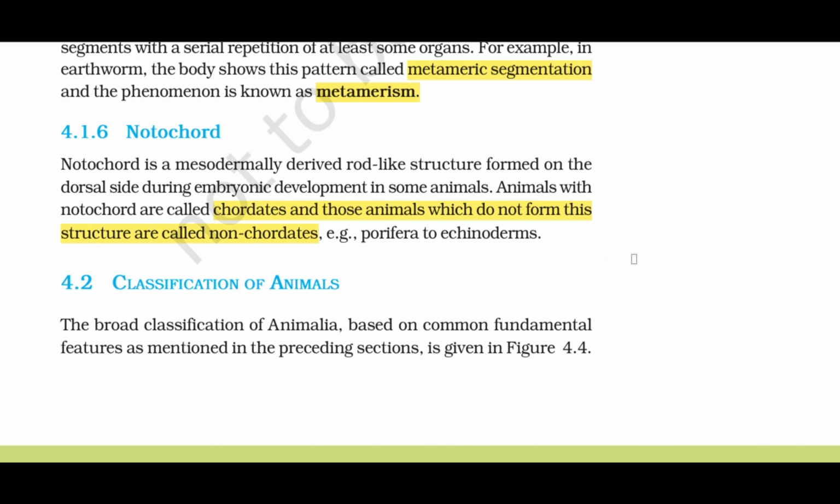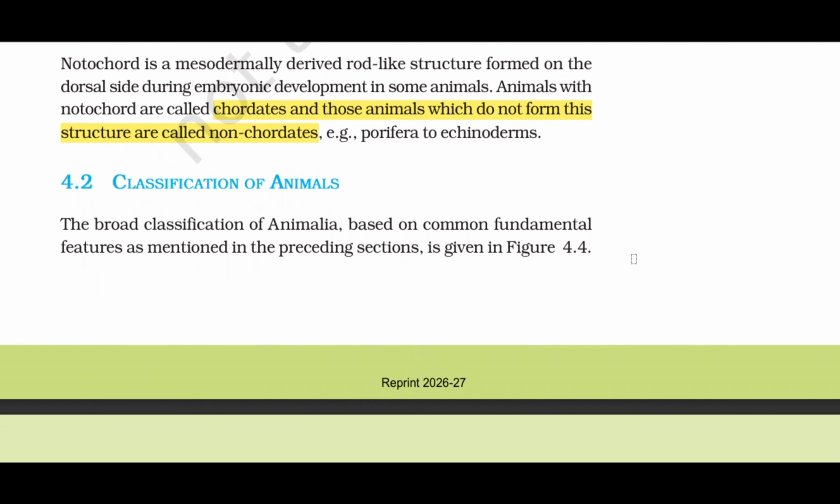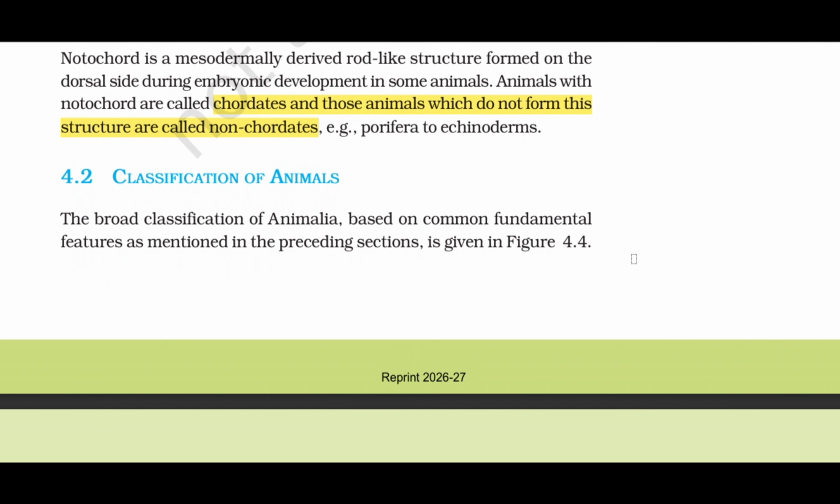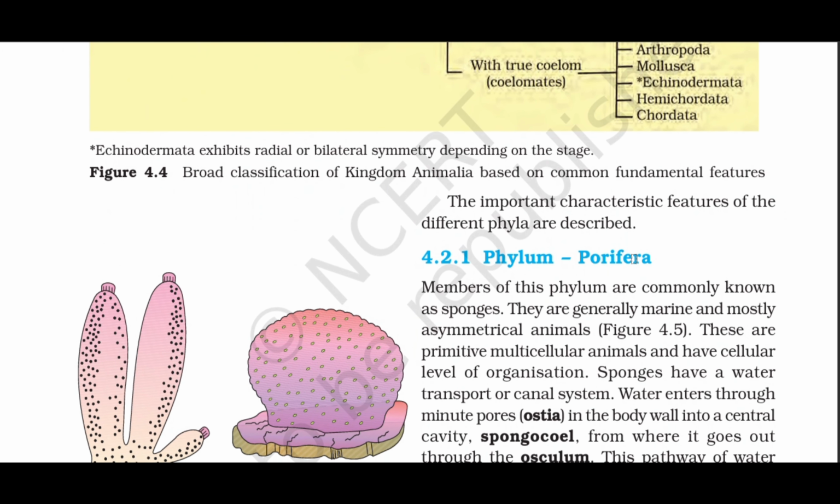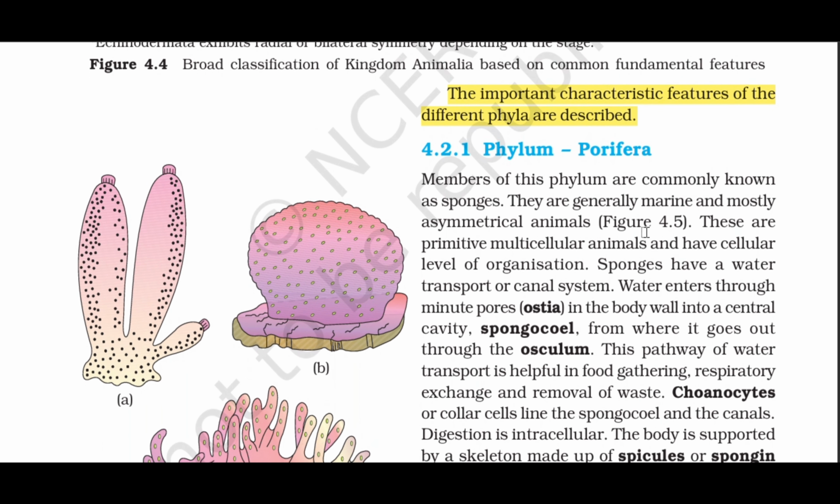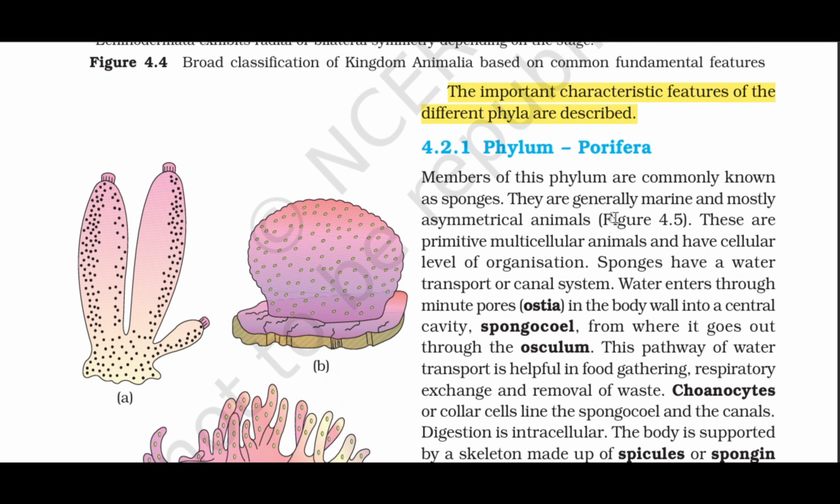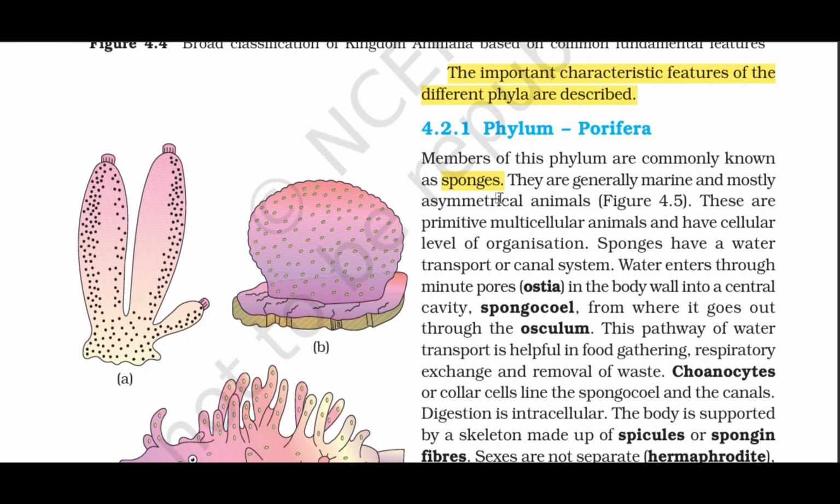Example, porifera to echinoderms. 4.2 Classification of animals. The broad classification of Animalia, based on common fundamental features as mentioned in the preceding sections, is given in Figure 4.4. The important characteristic features of the different phyla are described. 4.2.1 Phylum Porifera. Members of this phylum are commonly known as sponges. They are generally marine and mostly asymmetrical animals, Figure 4.5.